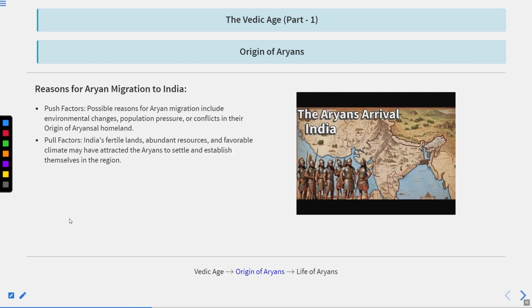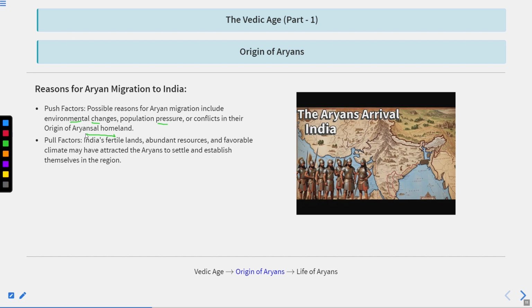Clear? Next is the reason for the migration of the Aryans. Why did Aryans come to India? As I told you, possible reasons for Aryan migration include environmental change in that place, population pressure, or conflict in their original Aryan homeland. Maybe there was some tribal conflict between Aryans and other tribes. That's why the Aryans moved towards India.